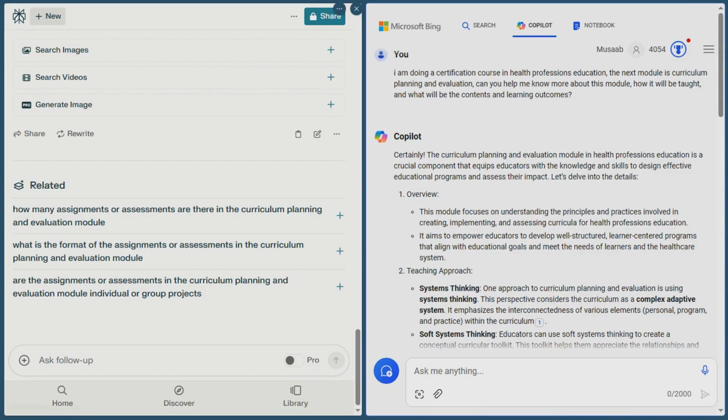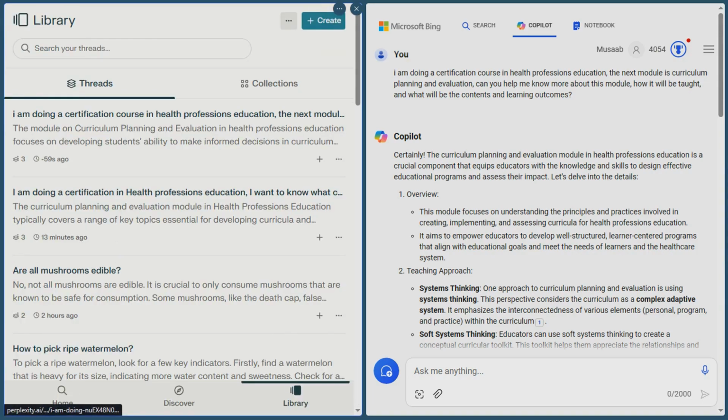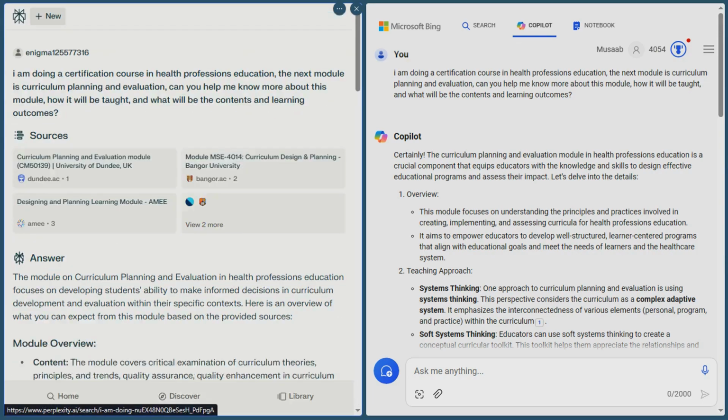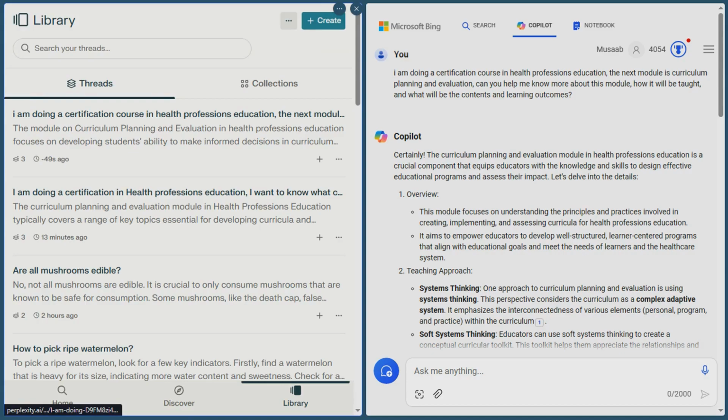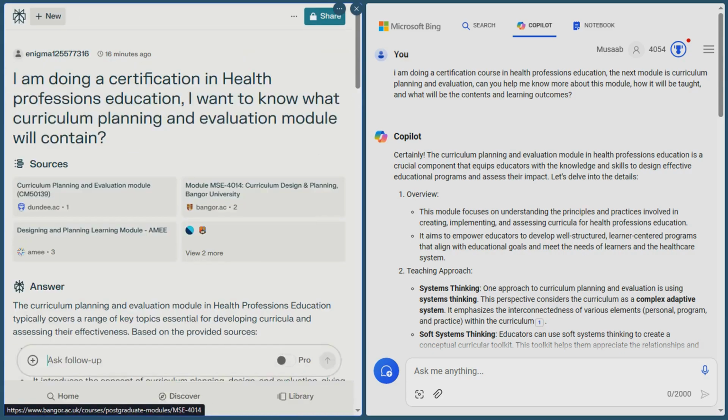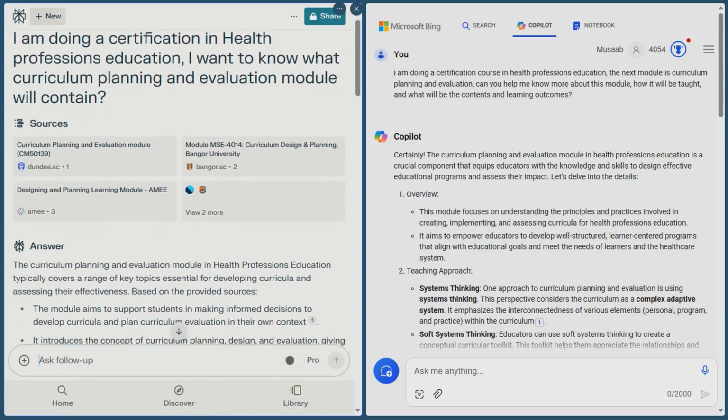Now we are going to change the thread. Promoting lifelong learning. We also know about practice level integration. What will you do for practice level integration in curriculum development? We are going to try some other questions.